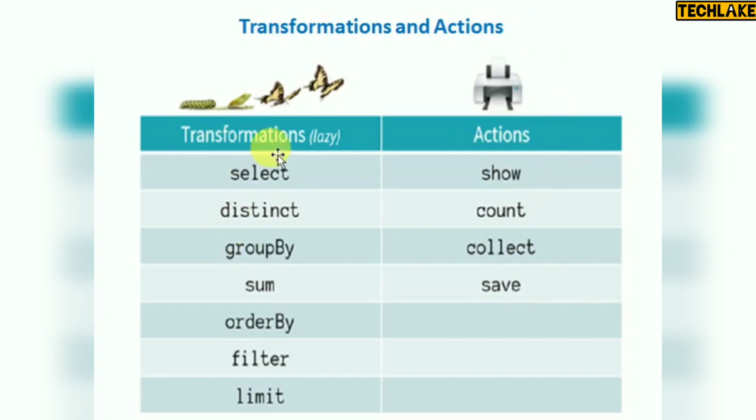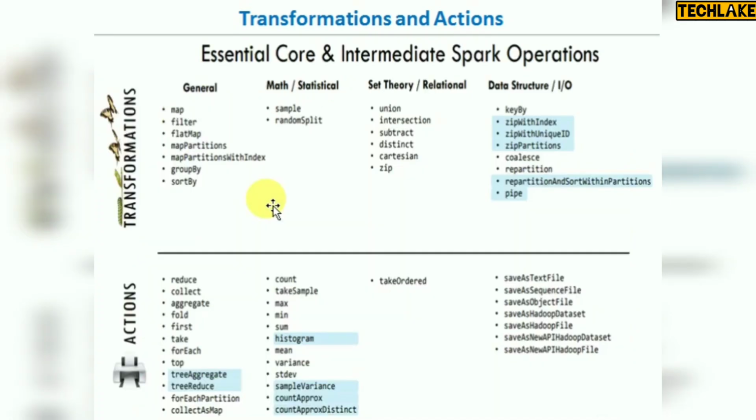But transformations mean you can select only a few columns of data. Distinct: if you have 10 records and 2 are duplicates, distinct will give only 8 records, and the 2 duplicates will be removed. So that's called changing data, but here in actions we are not changing any data. Existing data only we are displaying here. Group by, sum, order by, filter, limit, these are all transformations. Transformation means the data is changing from one RDD to another RDD. So when you are using a transformation, you have to create another RDD, or you can go for simply displaying the data. So these are transformations and actions.